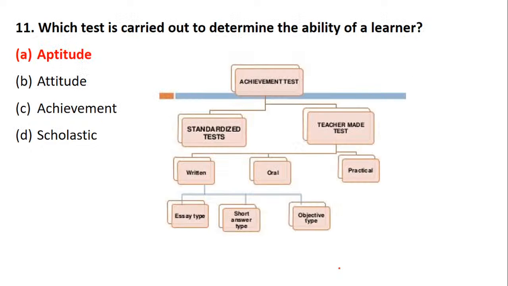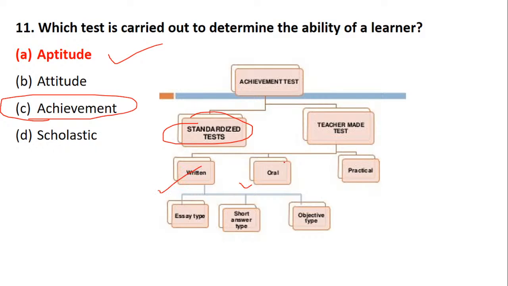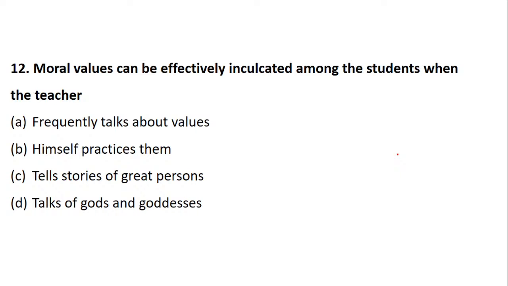In order to understand the ability, we have the aptitude test. And if you remember, we have done the achievement test, that is standardized test and teacher-made test. Standardized tests may be written, oral, essay type, short answer or objective, and teacher-made tests may be practical. I took this when we did the achievement test in detail. Yes, ability is always determined by aptitude. Correct. Next.